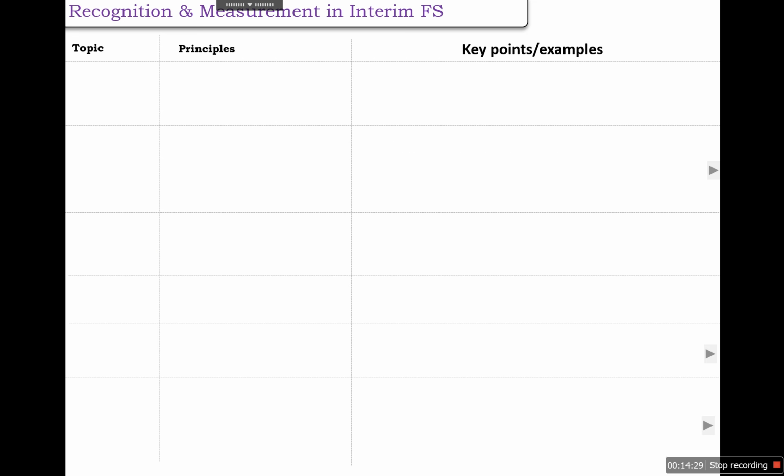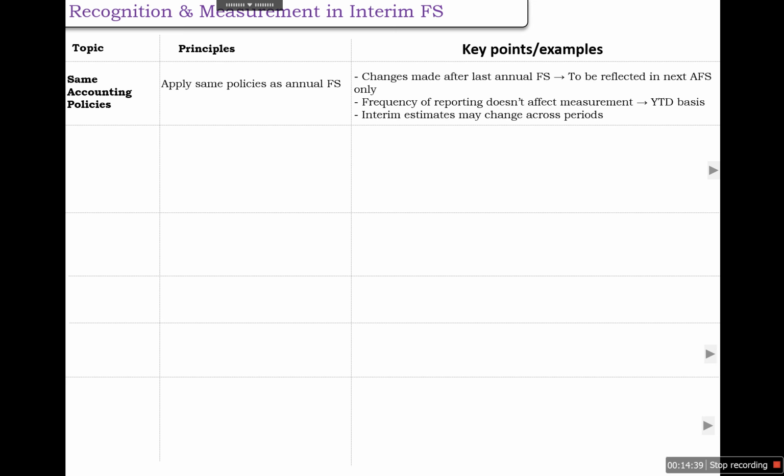And if we talk about the recognition and measurement principles in interim financial statements, we need to follow the same accounting policies that have been applied in the annual financial statement. The objective is that changes made after the last financial year are to be reflected in the next annual financial year only, and frequency of reporting does not affect the measurement. It has to be on YTD basis, and interim estimates may change across the period.